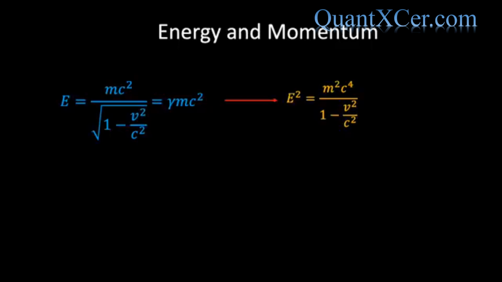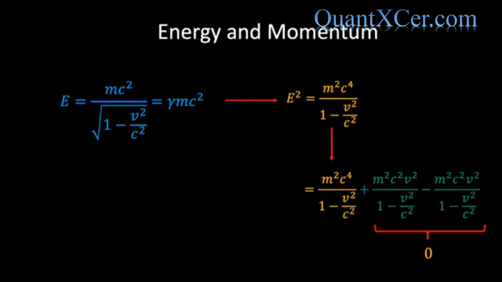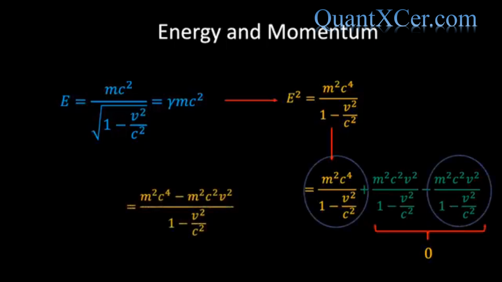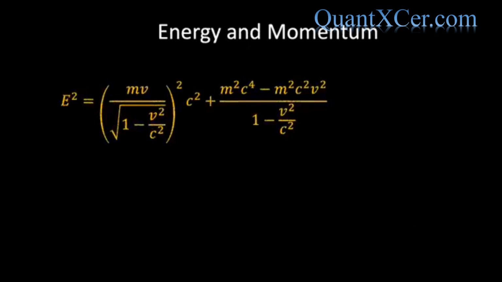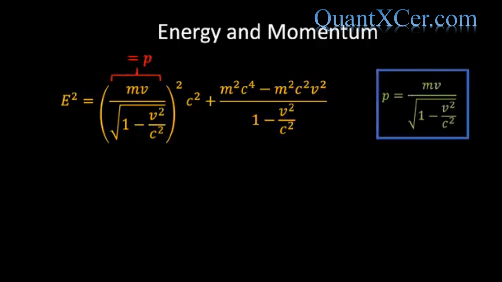If we are a bit clever and add the following green expression, which is simply equivalent to adding 0, then we see that we can combine the first and third term circled in blue and write these two terms as m squared c to the 4 minus m squared c squared v squared all over 1 minus v squared over c squared. In other words, we can write E squared in the following form, and we notice that the term inside the bracket is none other than the relativistic momentum which we derived earlier.